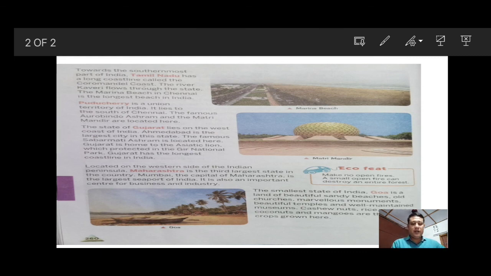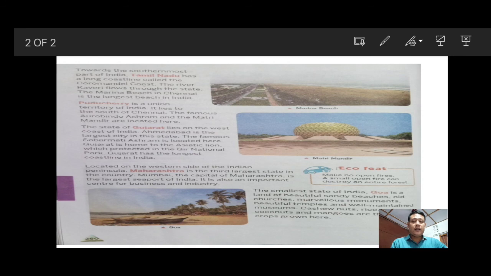So in this lesson we have learned about some of the states that lie in the western and eastern coastal plains: Odisha, which is located on the eastern coastal plains, and also the state Tamil Nadu, which is also one of the states in the eastern coastal plains, and Puducherry, which is a union territory.